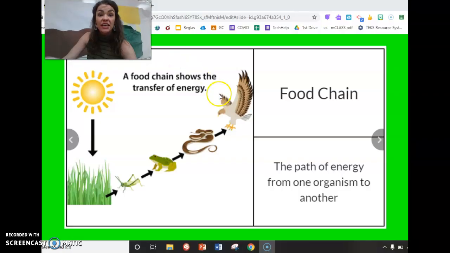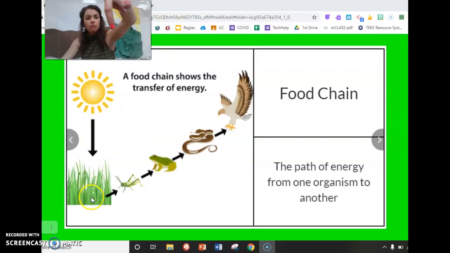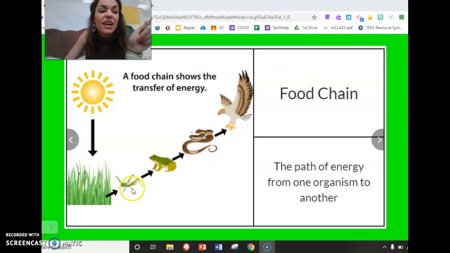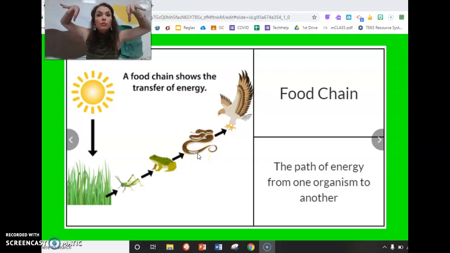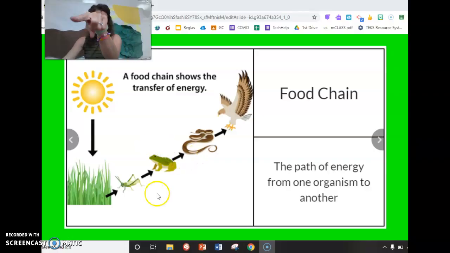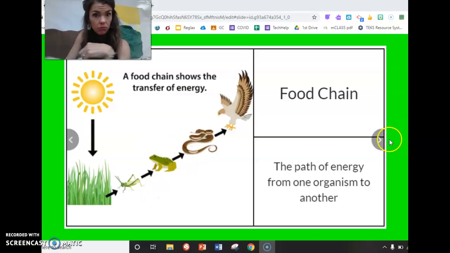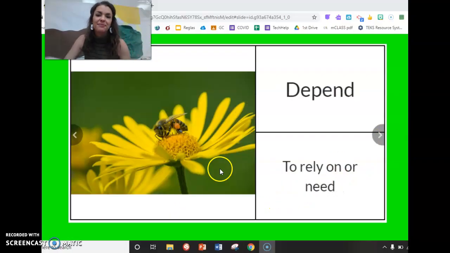Ooh, it's test on the food chain. All right, let's review this food chain one more time. The sun shines down onto the grass. Good job. The grass gives energy to the grasshopper. This grasshopper gives energy to the frog. The frog gives energy to the snakes. And finally, who swoops in? The big predator? The eagle. Bravo, bravo. Are you in this food chain? Are you going to eat the eagle at the end? Let me. Today, you'll show me one more time food chains.